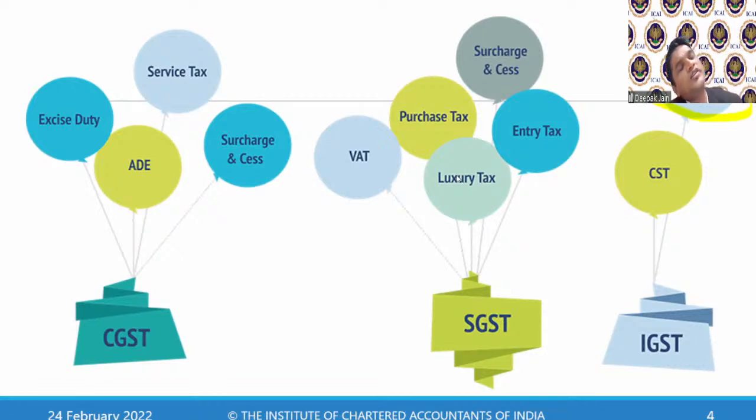Jay Prakash, your question is why indirect tax when there are direct taxes. If there were no indirect taxes, then the rate of direct taxes would go up. Now we are paying tax slabs of 10%, 20%, 30%. The government needs to balance and get revenue from everybody. Not everybody pays direct taxes. If you look at the statistics the finance minister presents, the number of taxpayers compared to the population of India, there is a lot of difference. Not everyone pays taxes, so the government needs revenue for all the economic activities.